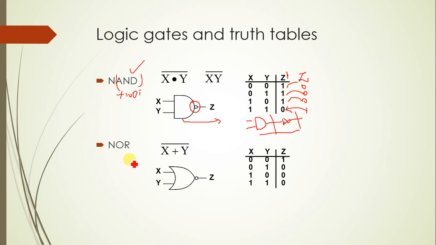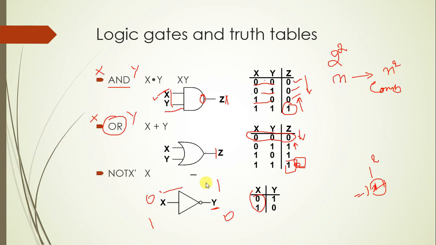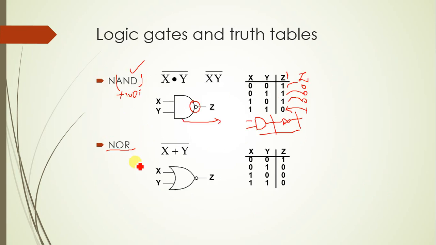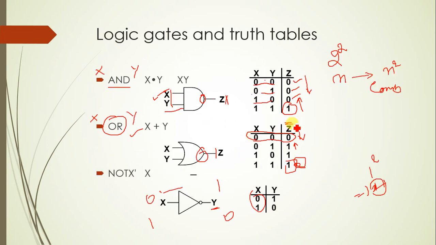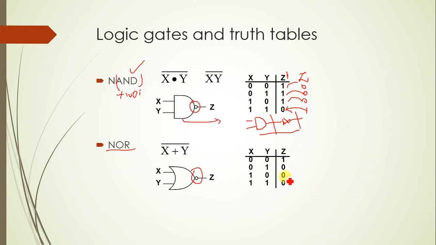Similarly, NOR gate and OR gate are exactly a negation, not negotiation, negation. Here also you do not have a bubble in the case of the OR gate, but in the NOR gate you have a bubble. That is how you realize the NOR gate. NOR is exactly the complement of OR, which means for all combinations wherever you have 1, you will get 0, and the non-1 case will be 1. Clear? Any doubts till now?